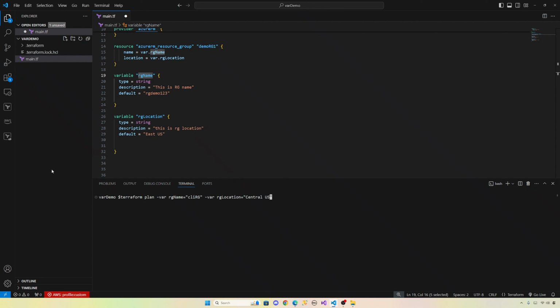Yeah, so for each variable you just do -var, variable name and value, -var, variable name and value. It's gonna work like that.